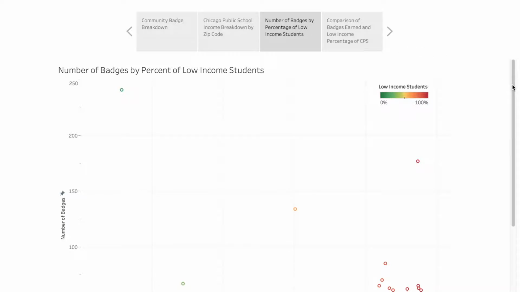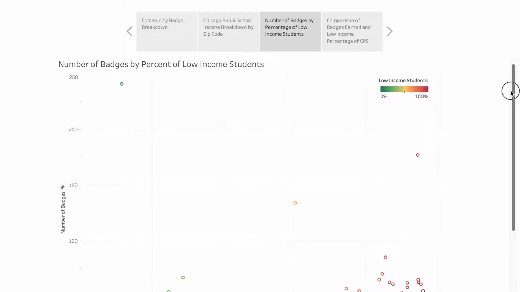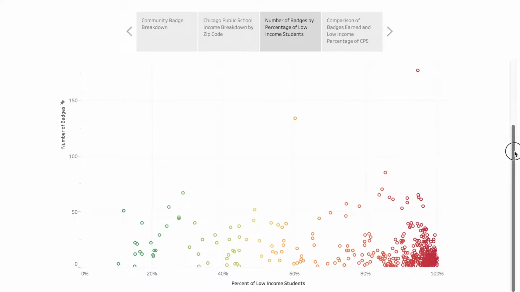We included this graph as a way to show the dramatic difference between the number of schools with a high percentage of low-income students and the number of schools with a low percentage of low-income students. This is important to note because we cannot simply compare the badges earned by each school. We need to compare the relationship of the average number of badges earned by each school with the number of individual users each school has.